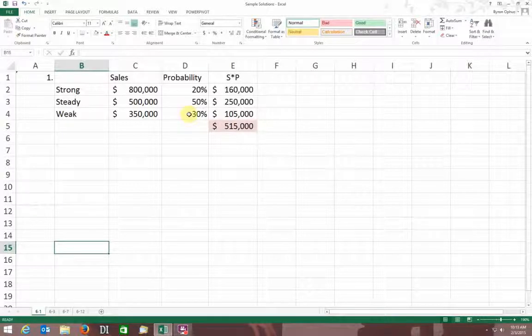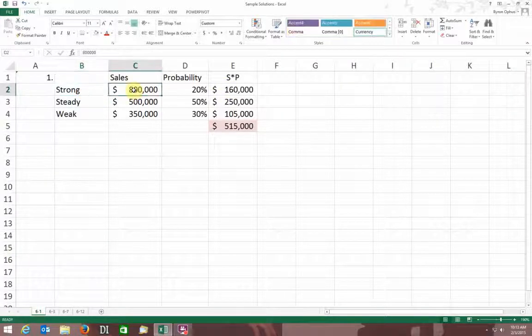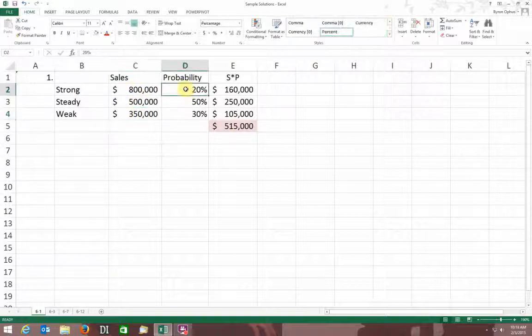So really all we're doing is taking, I guess I'd call this kind of a weighted average, and that's all we're doing. And so you can see how I set up the problem. Again, if we take our time and set it up well, it's a little bit easier, I think, to come to our proper answers. So we've got strong sales, 800,000, steady economy, 500,000, weak economy, 350,000, and I put my probabilities in here.